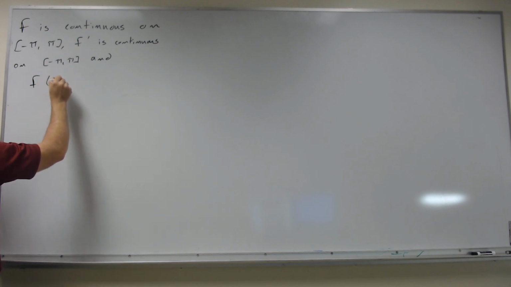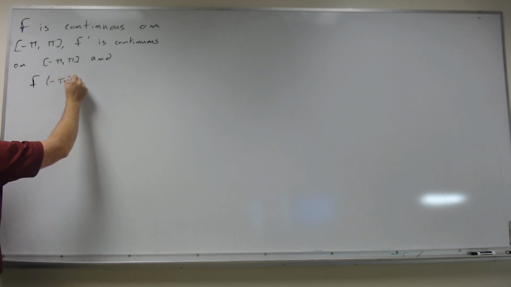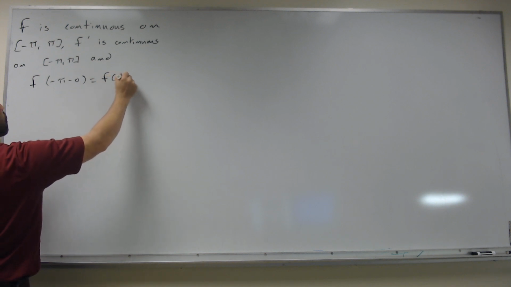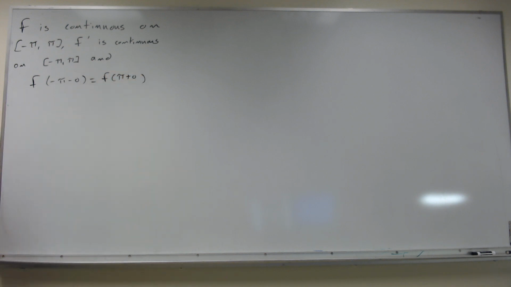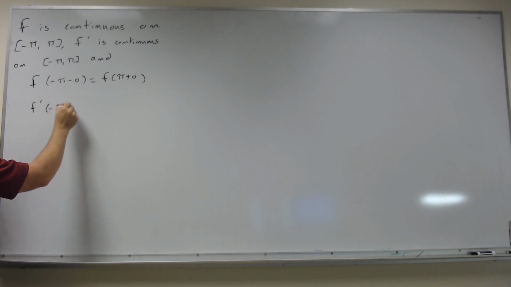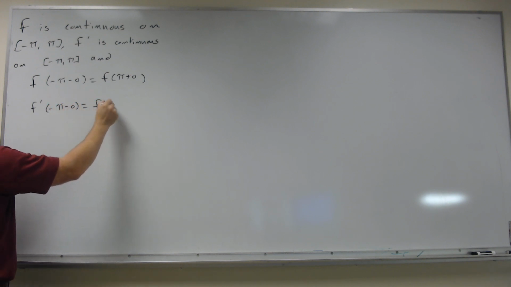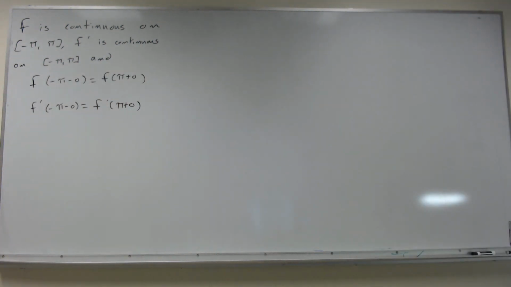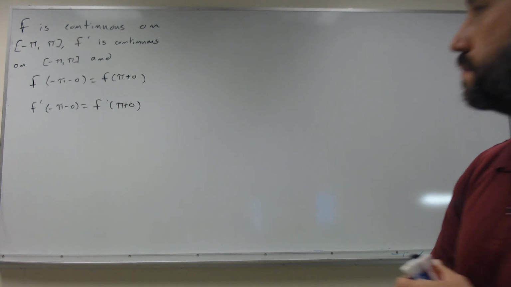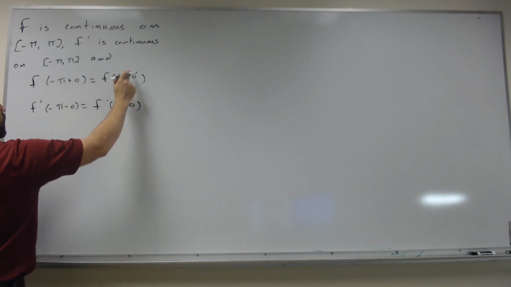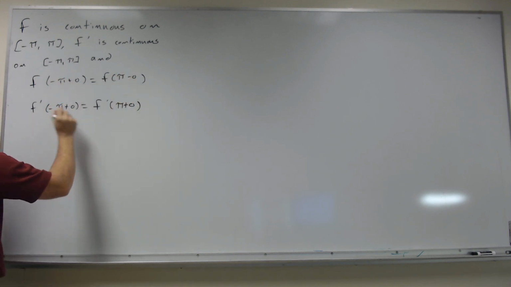f of minus pi plus 0, the limit from the right, is equal to f of pi minus 0, the limit from the left. We need something like this, and we need something similar for f prime. Sorry, actually I have this backwards. It needs to be like this.